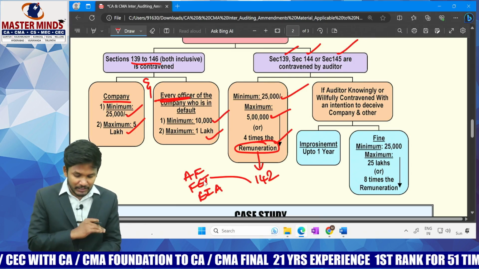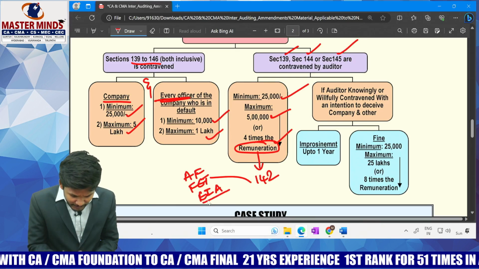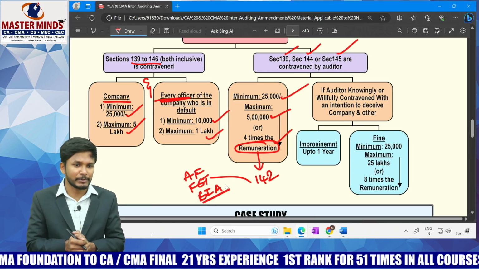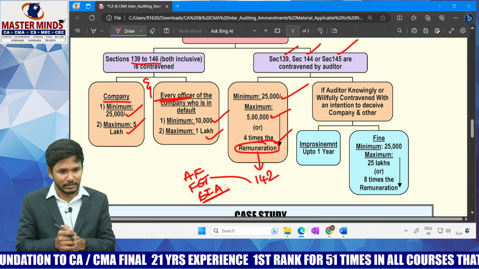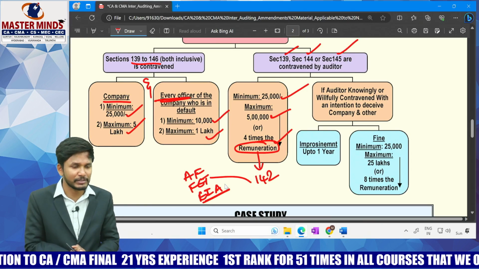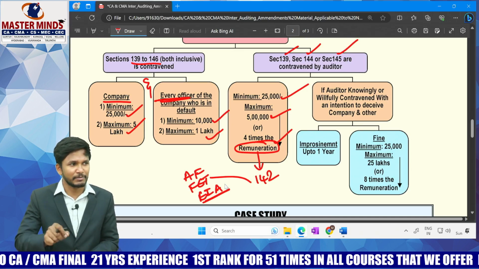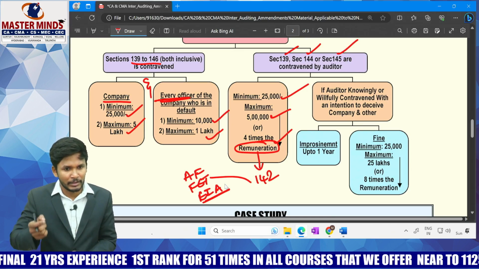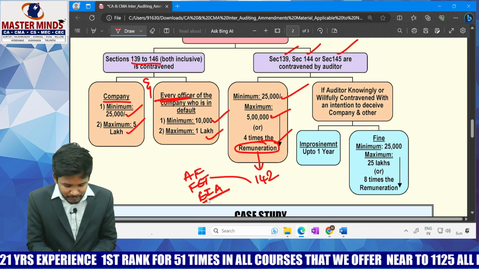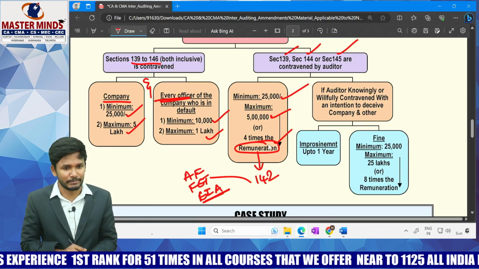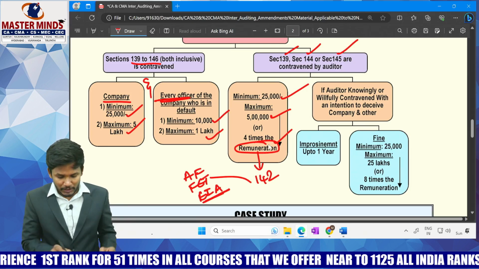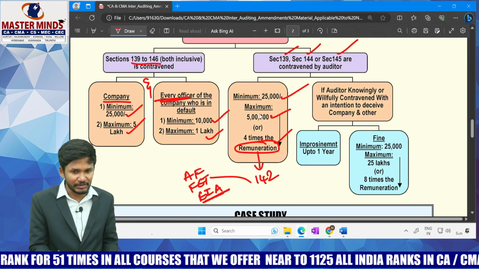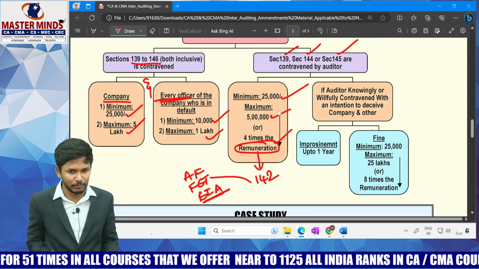Further, any kind of expenses incurred by the auditor, let's say on behalf of you. For the purpose of conducting the audit, the auditor incurs some expenditure. Let's say he appointed an expert for doing some valuations. That expert's money, if the agreement says the company has to pay but the auditor paid it, he will ask for reimbursement. Even that reimbursement comes as the auditor's remuneration. So remuneration should be decided this way. Take 4 times the remuneration or 5 lakhs, whichever is lesser, as the maximum value.